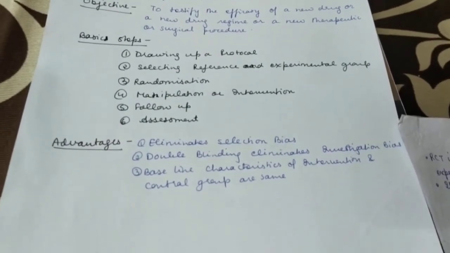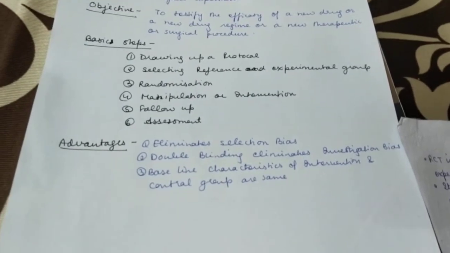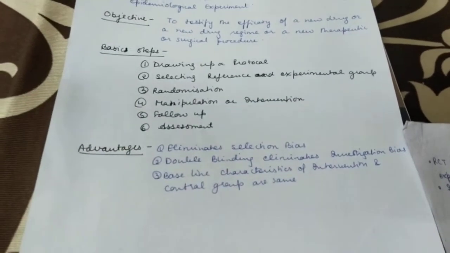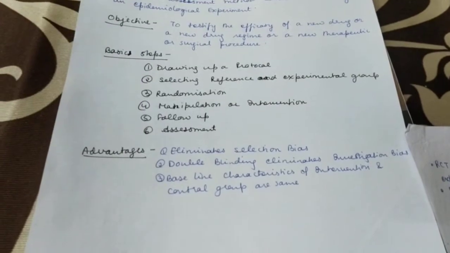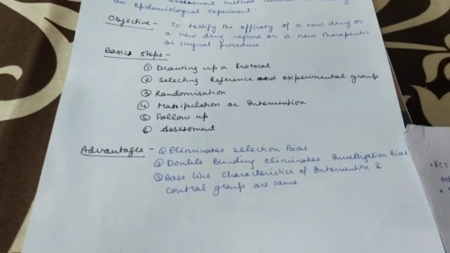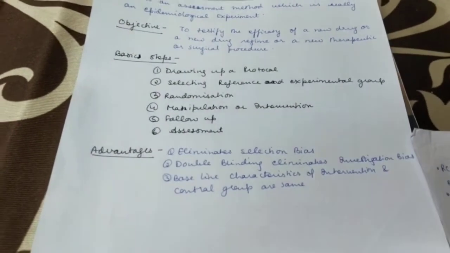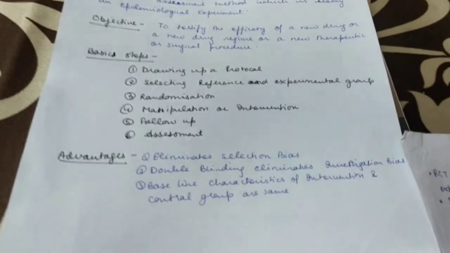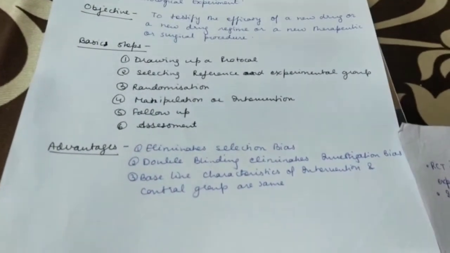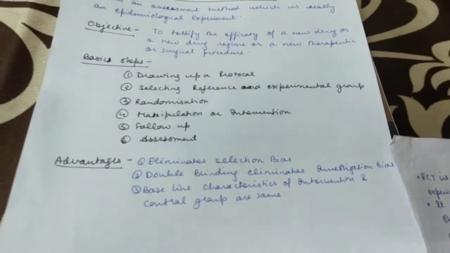And the final step is the assessment. It may be positive or it may be negative. So in the group in which you have not provided the intervention, there can be negative, or it can be positive. And similarly it can happen in the experimental group. And if the results are good in the experimental group, that means this whole study was successful, and you have got that this drug or surgical regime or therapeutic regime is good.